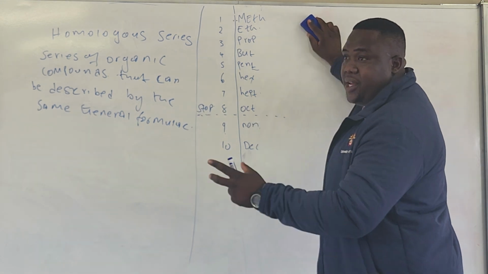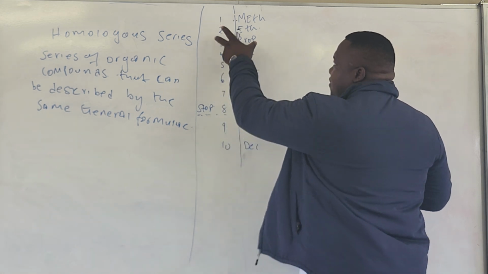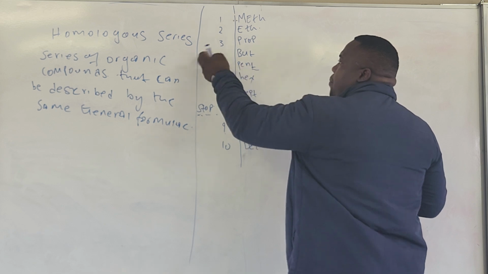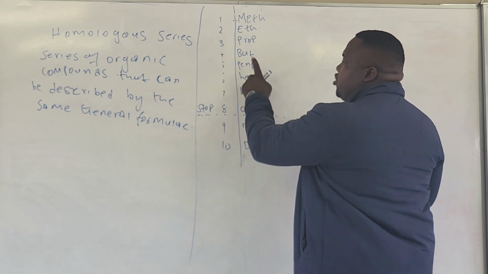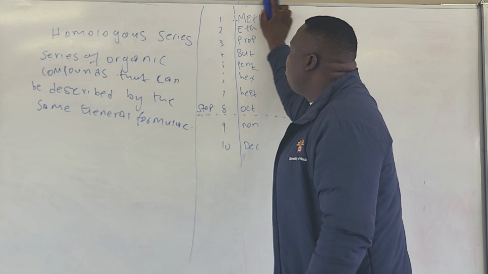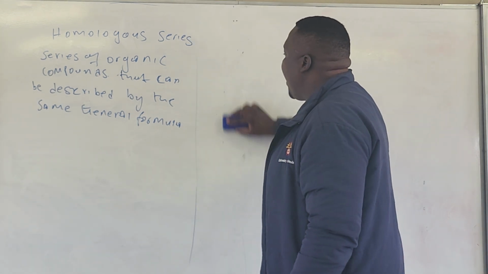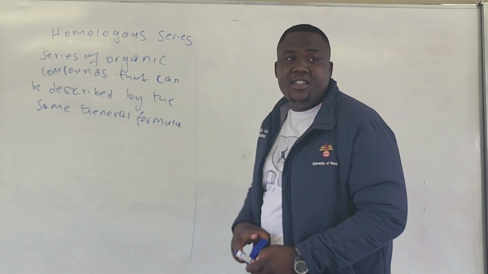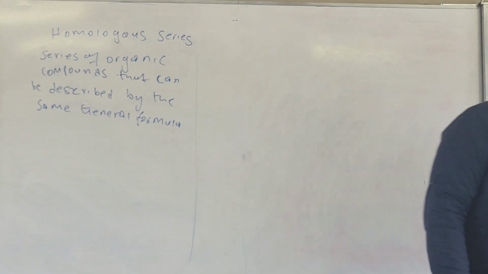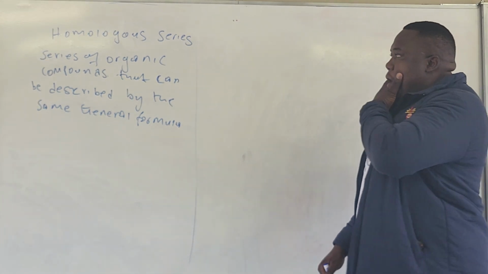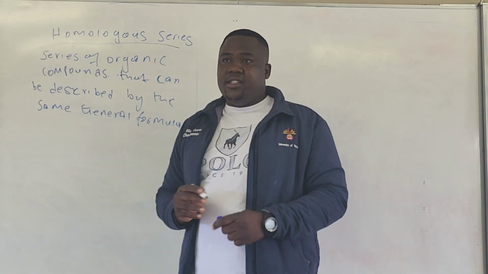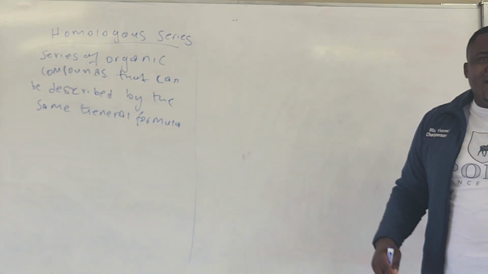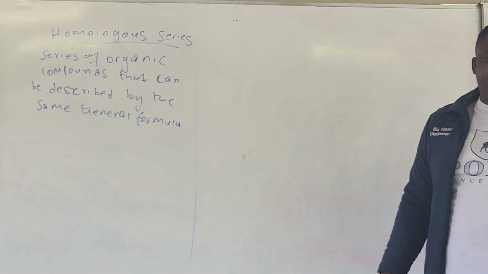When we talk, I'm erasing this, right? We have already taken this. Meth, 1 carbon. Eth, 2 carbon. Prop, 3 carbon. But, 4 carbon. This is not "but", it's "but". What do we call it? Okay. Homologous series. My people, what is an analogy to homologous series?